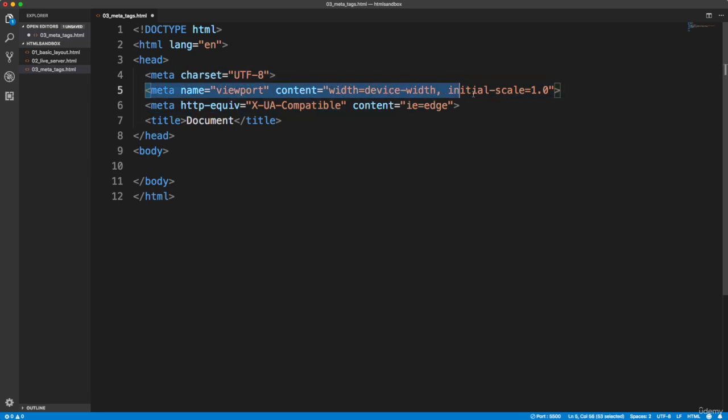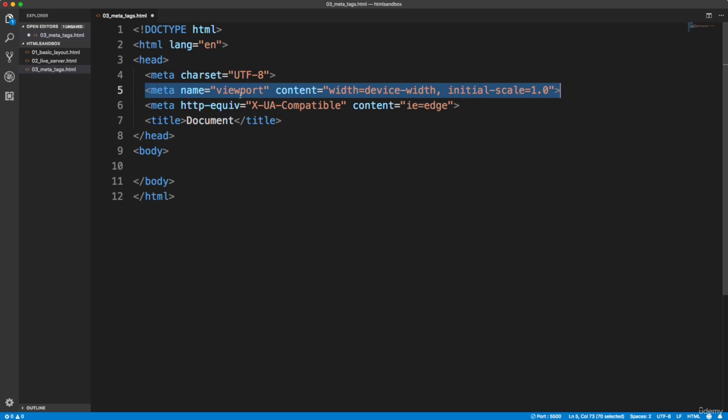The next one here is pretty important for responsive design. This is the viewport tag. And responsive design is all about making your website or your user interface responsive to different screen sizes. Okay, so you want your website to look good on a desktop, a laptop, a smartphone, a tablet, and there are different strategies, mostly to do with CSS, for making your site look good on these devices.